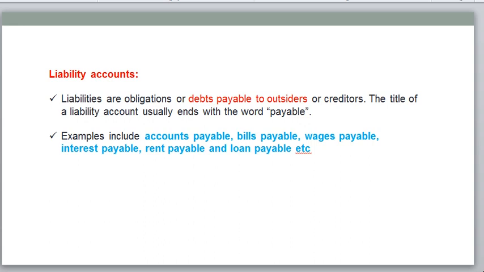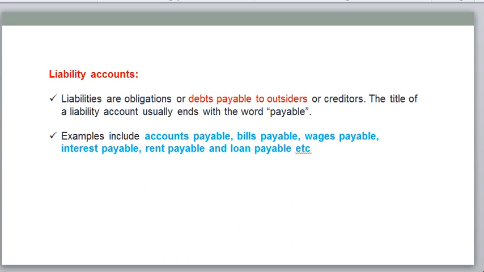Then creditors: they provide services and raw materials to the company, and we need to pay money to the creditors. Creditors are those who provide raw material or render services to the company. These all come under liability accounts. For example, liability accounts are accounts payable, bills payable, and wages payable. Payable means it should be paid in the future.